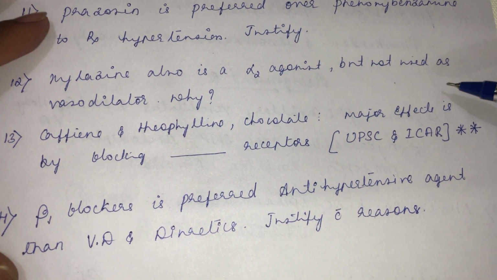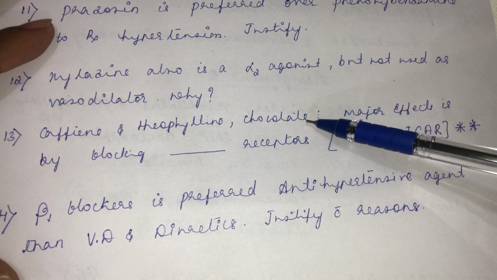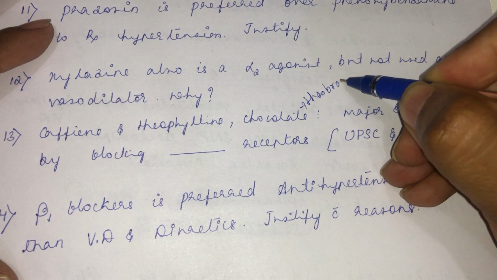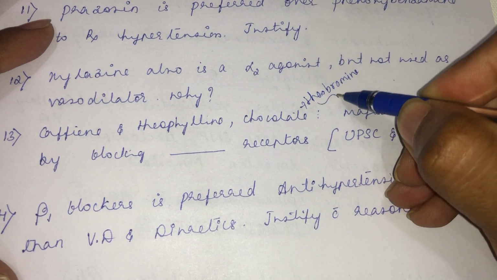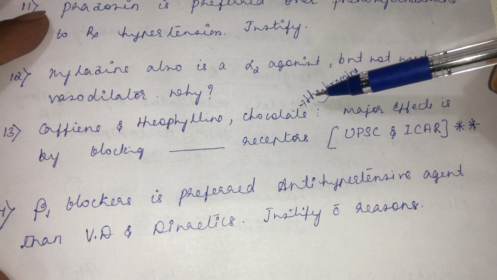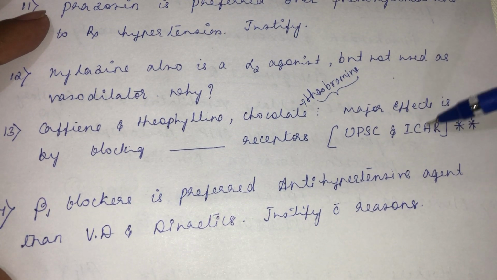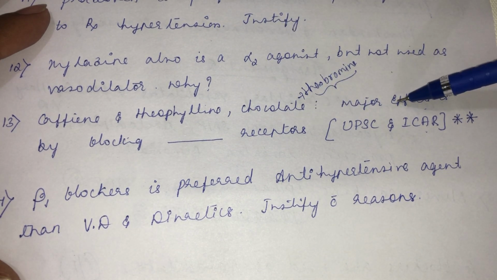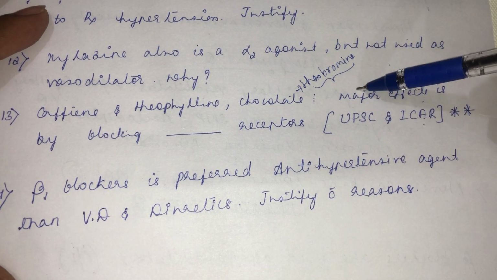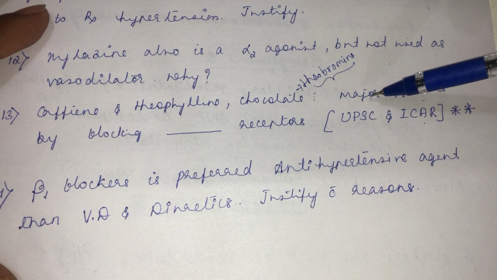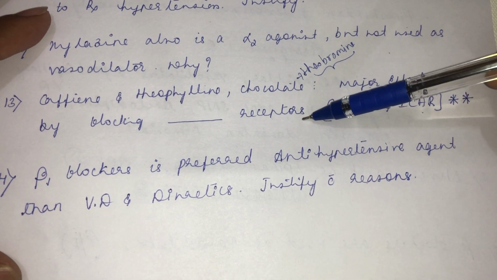Caffeine and theophylline and chocolate. See, chocolate contains theobromine. The chocolate toxicity or the effect of chocolate is both due to theobromine only. Okay, this question was asked in the UPSC and ICAR exam, so that's why I am putting it here. So caffeine, theophylline and chocolate, the major effect of these things is generally as a CNS stimulant. Since it comes under vasodilators, I am putting this question here. The CNS stimulant effect is mainly by blocking adenosine receptors.